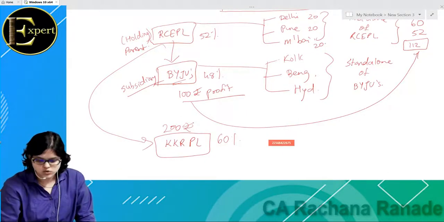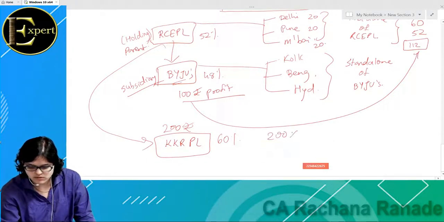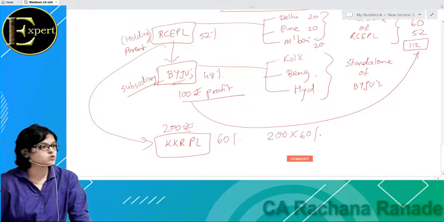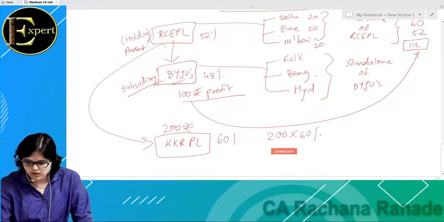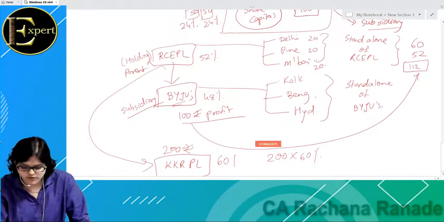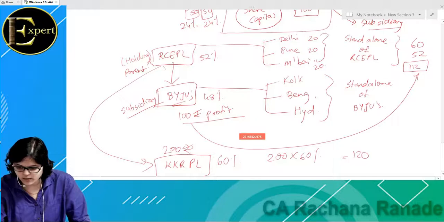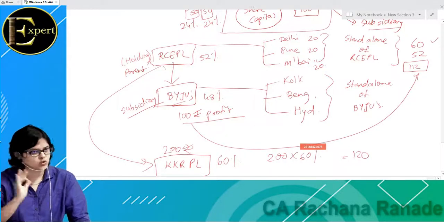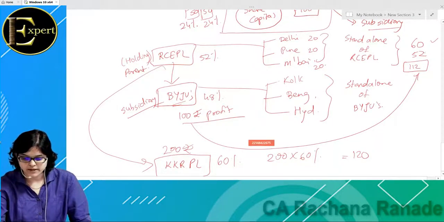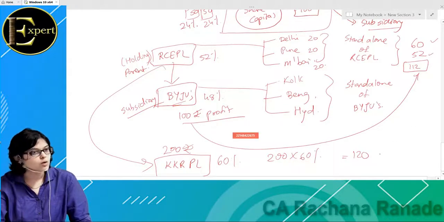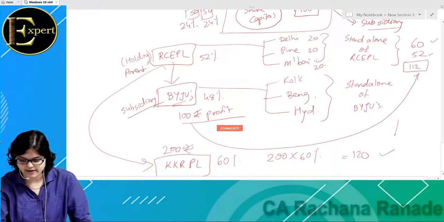So now tell me, what would be the true profit of Red Chillies Entertainment Private Limited? It would be 60 its own, plus 52 from Byju's, plus 120 from Kolkata Knight Riders. So it will be 232 rupees. Is this a standalone profit or is this a consolidated profit? It's a consolidated profit. I hope everyone is completely okay with this.